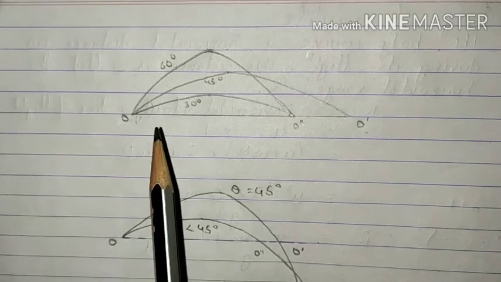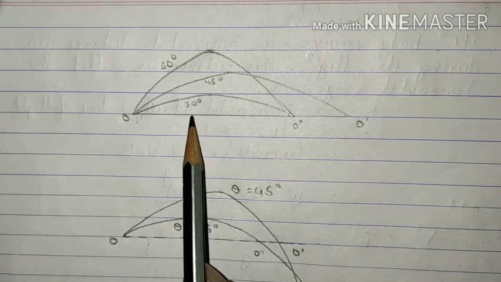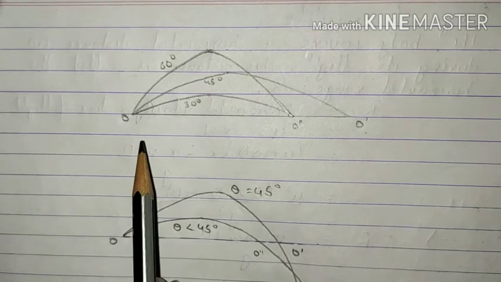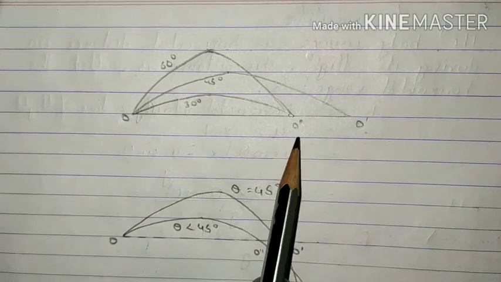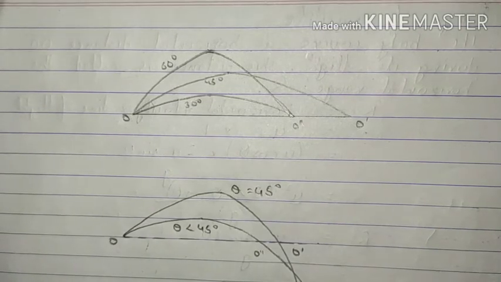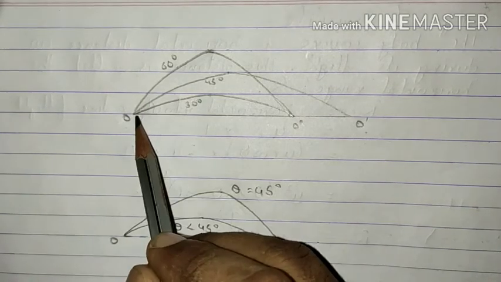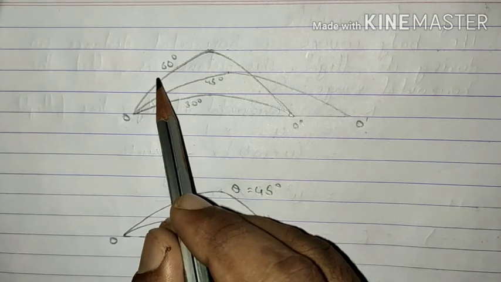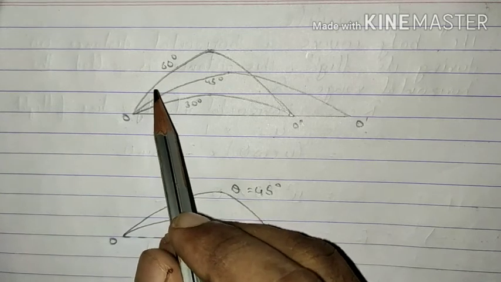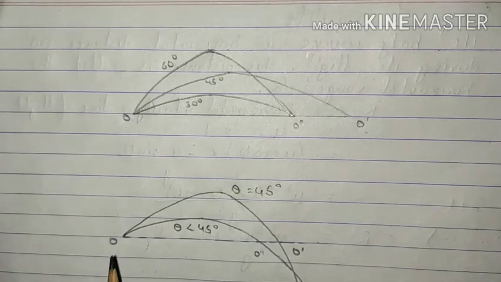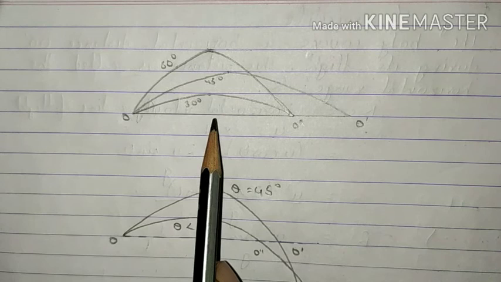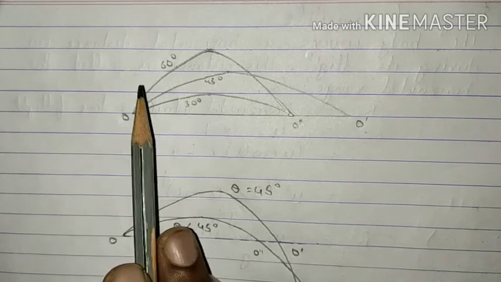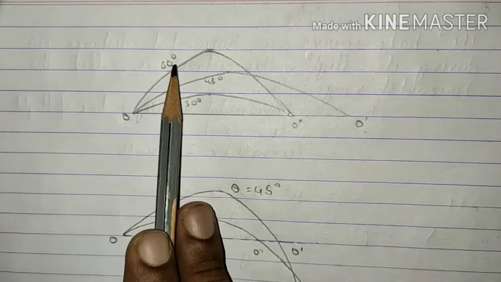However, for the angle of projection equal to 30 degree, we observe that the range is O double dash. At the same time, when the ball was projected at an angle of 60 degree, what are we observing? It is giving us the same range as that for 30 degree. We all know that 60 degree can be represented as 90 minus 30 degree.